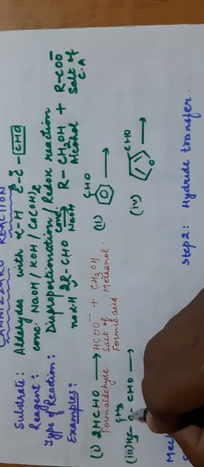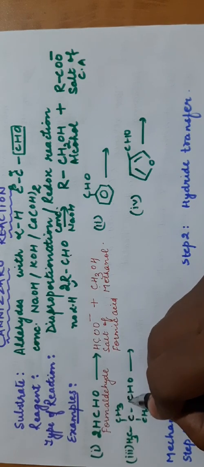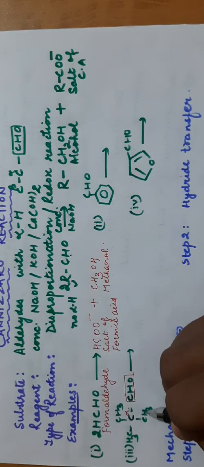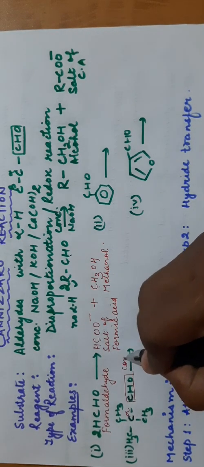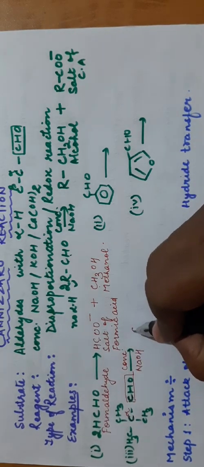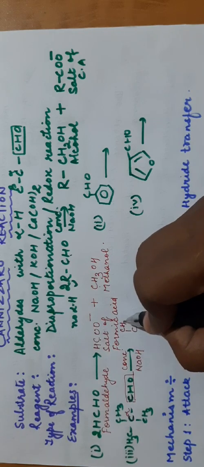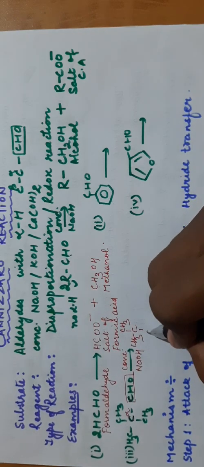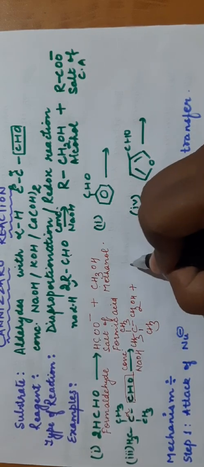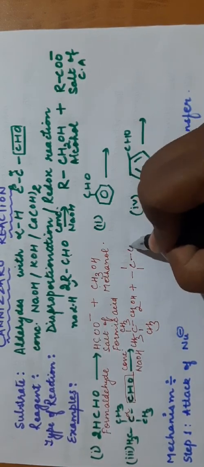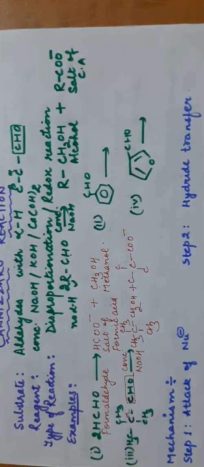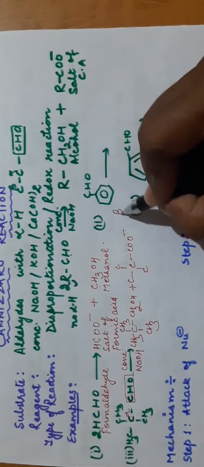Now see here, this is the functional group CHO. This is the alpha carbon. On this alpha carbon there is no hydrogen. So it will undergo Cannizzaro reaction with concentrated NaOH. One molecule will be oxidized, so you can write it in this way. One will be alcohol, another one will be salt of carboxylic acid. Clear? Now coming to this, this is benzaldehyde.